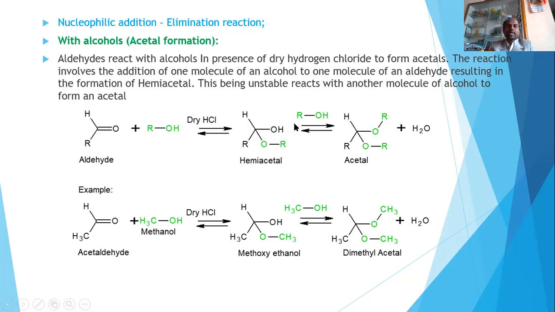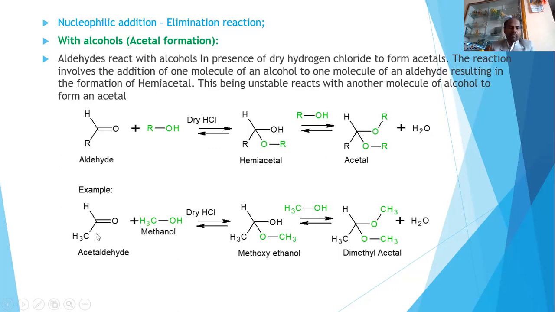So what is forming? An intermediate is formed. The intermediate is called hemiacetal. How will it form? You know that this hydroxy group is nucleophilic in nature, an electron-rich species. This can attack this electron-deficient carbon, and this picks up a proton from the HCl, forming hemiacetal. This hemiacetal further reacts with one more alcohol in presence of dry HCl, giving rise to acetal. This is the general reaction of an aldehyde when it is treated with alcohol in presence of HCl, giving acetal.